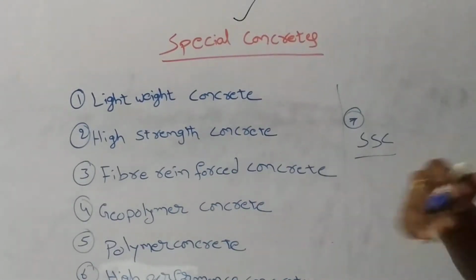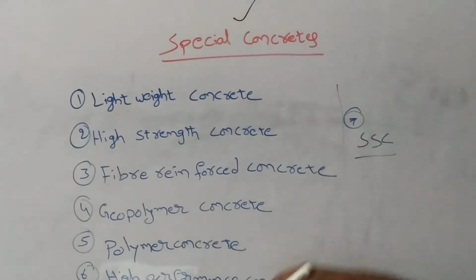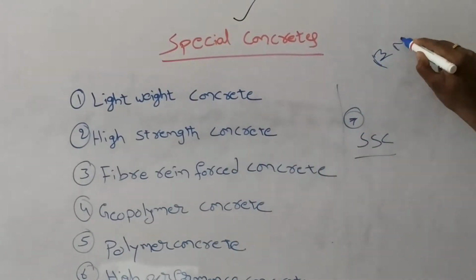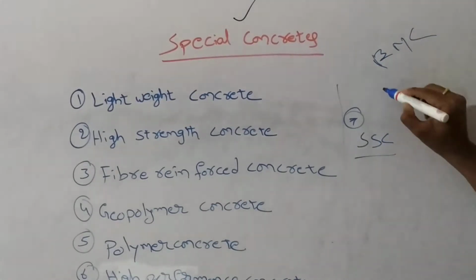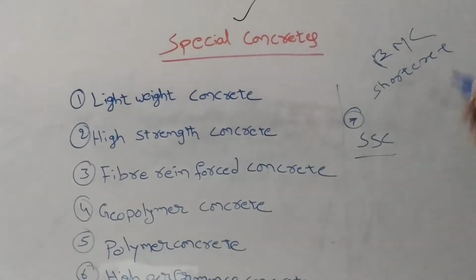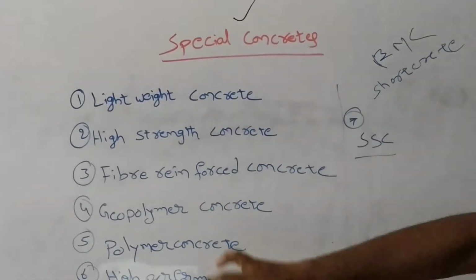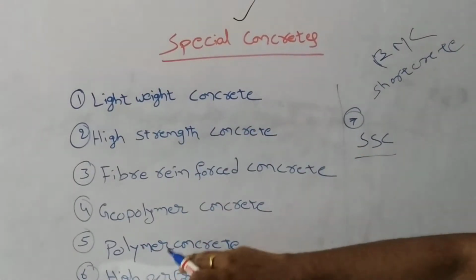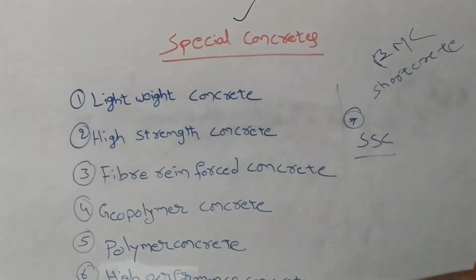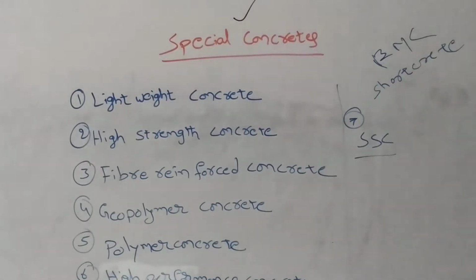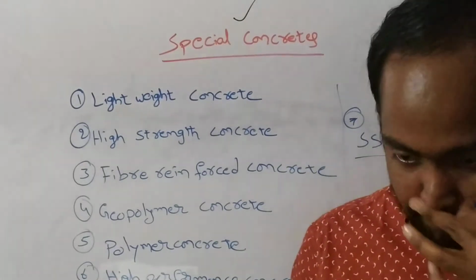Along with these, there are other types of concretes, like ready mixed concrete, called RMC, and one more, shotcrete. So many types of concretes are there. The most commonly used concretes worldwide are lightweight concrete, high strength concrete, fiber reinforced concrete, geopolymer concrete, polymer concrete, high performance concrete, self compacting concrete, shotcrete, and ready mix concrete.